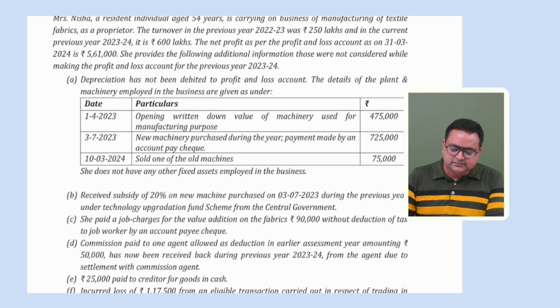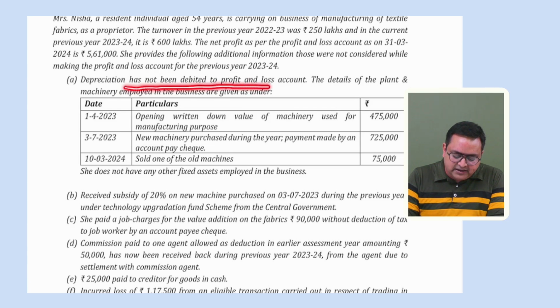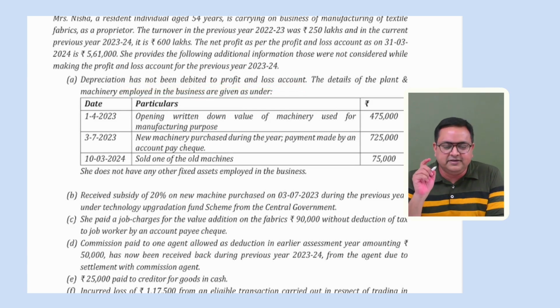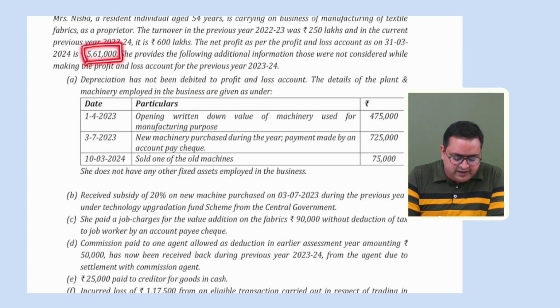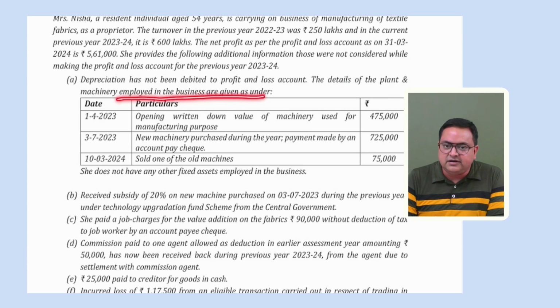Okay. First point says depreciation has not been debited to the P&L account. They have not debited the depreciation. So we can allow depreciation, right? So this is the starting point and we will be allowing depreciation. They say the details of plant and machinery employed in the business are given as under.